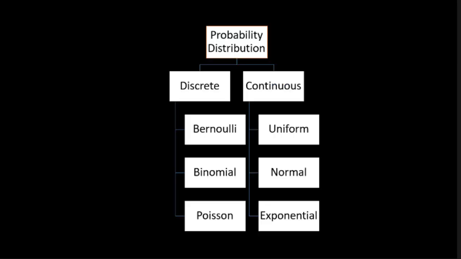It is categorized into two parts, that is discrete and continuous. Under discrete there are Bernoulli distribution, binomial distribution and Poisson distribution. Similarly, under continuous there are uniform distribution, normal distribution and exponential distribution. Now we are going to see all these probability distributions one by one.